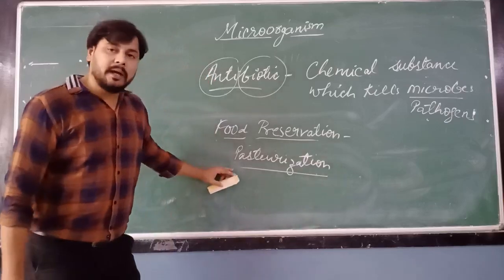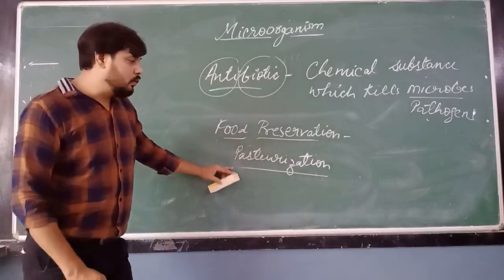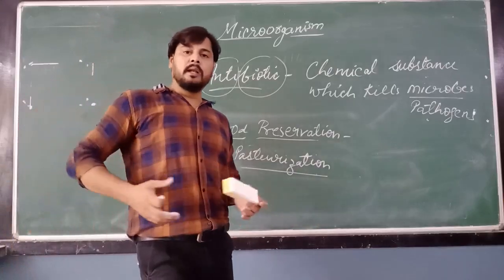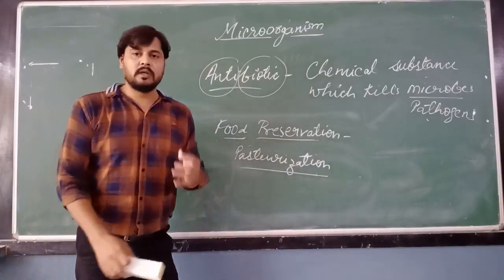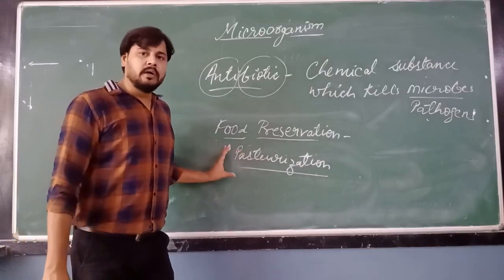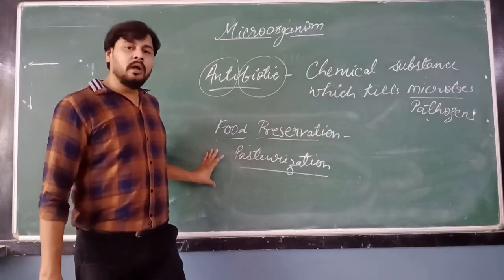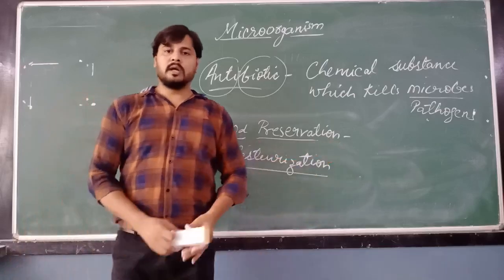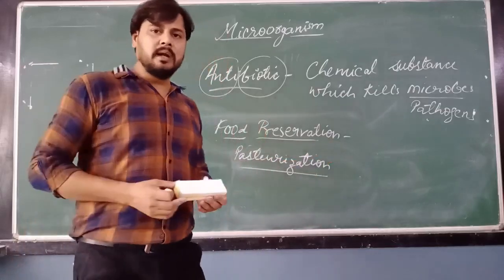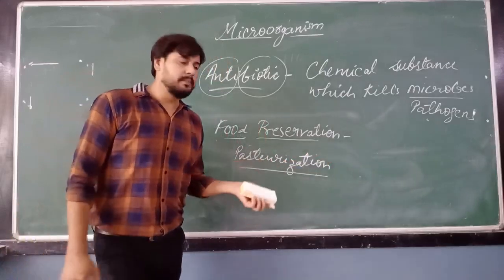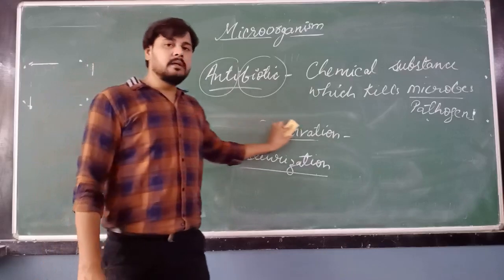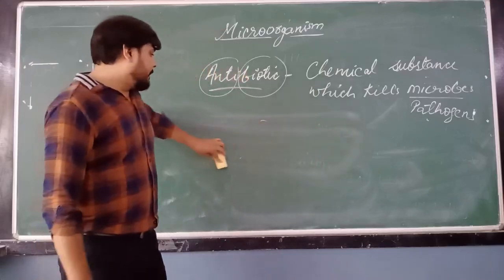Why do we call this pasteurization? Because Louis Pasteur introduced this thing that if we boil anything, if we boil the milk, then we can kill the microorganisms, the germs which are present in that, and the milk can be safe for drinking purpose. So this is what called pasteurization. Okay, pasteurization is the process in which we boil the milk for at least 15 to 20 minutes to kill the microorganisms which are present in that. Clear? Now the next and last topic is nitrogen cycle.